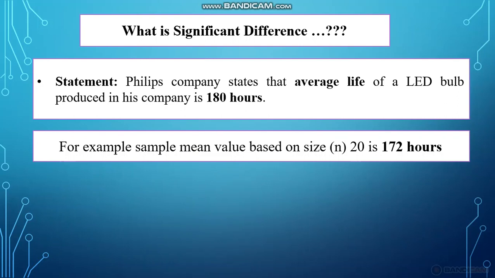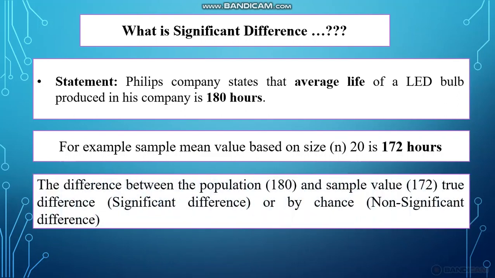So for testing this I am taking a sample, and in the sample I am getting a mean value of 172 hours. So the sample mean value is 172 hours, but the population mean value is 180 hours. The difference between the population and the sample value can be a true difference or by chance. If the difference is a true difference, then it is called significant difference. If the difference is by chance, that is from error, then we will say non-significant difference.